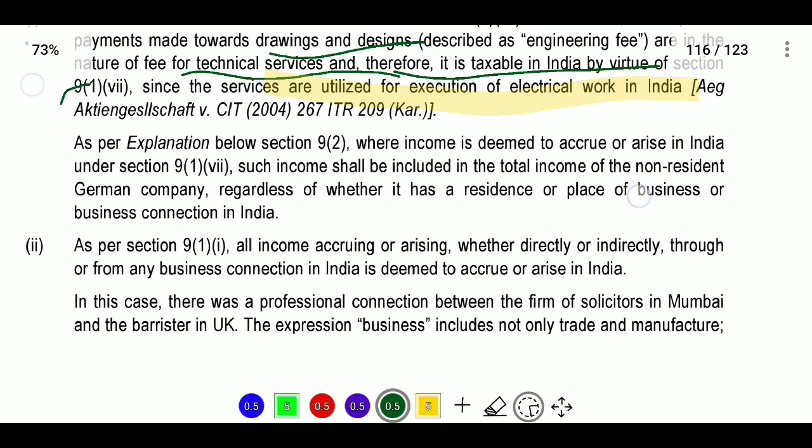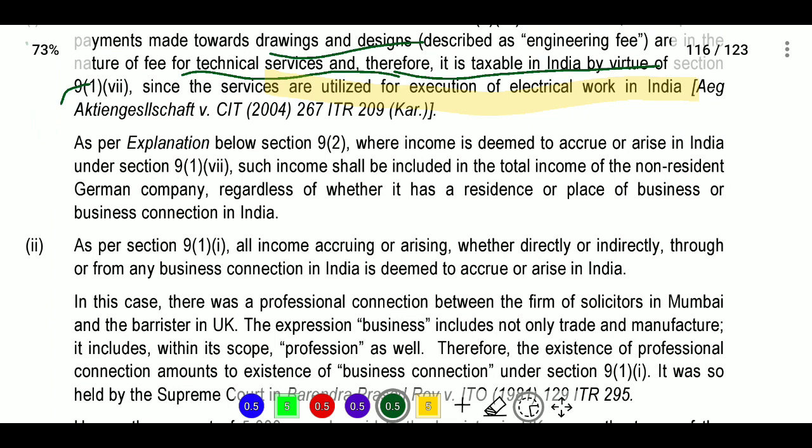Next, as per the explanation below section 9(2), where income is deemed to accrue or arise in India under section 9(1)(vii), such income shall be included in total income of the non-resident Germany company, regardless of whether it has a residence or place of business or business connection in India.